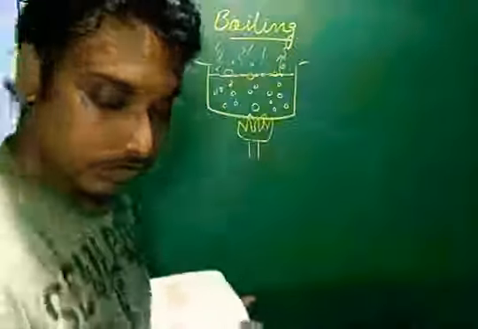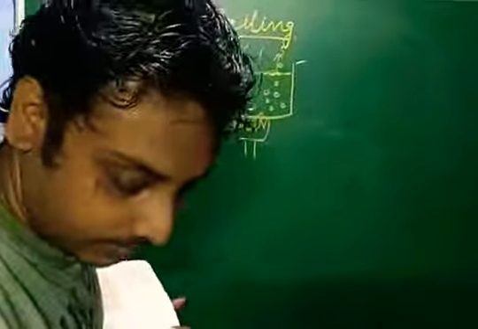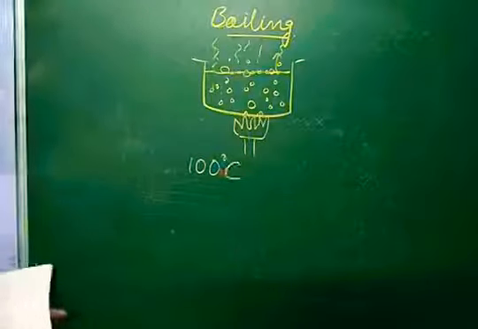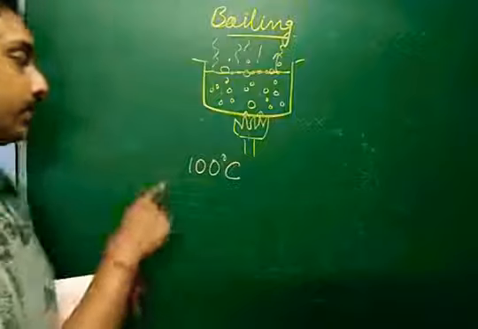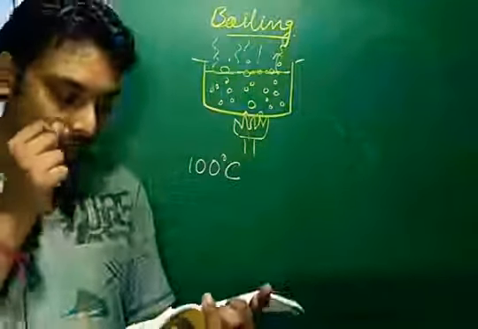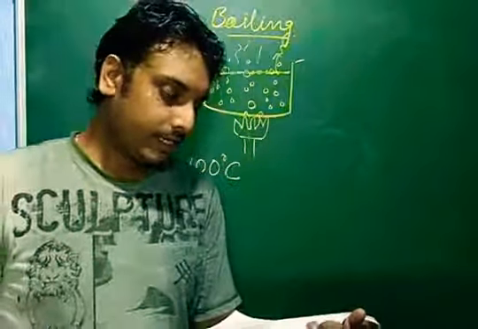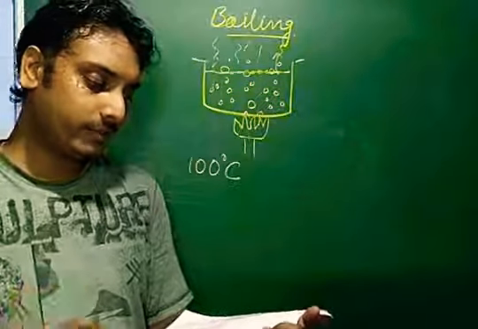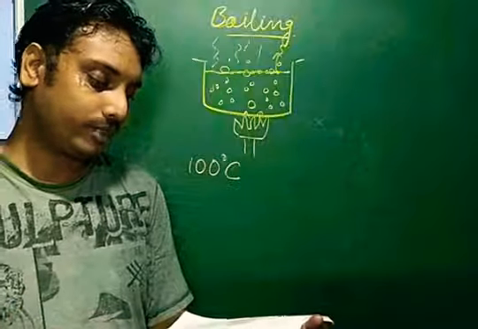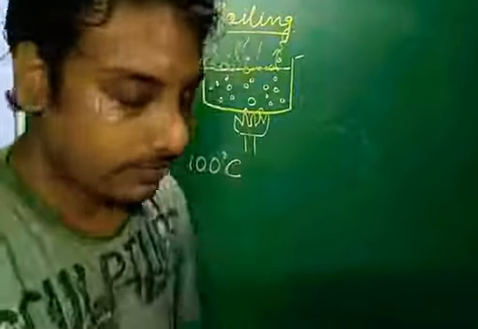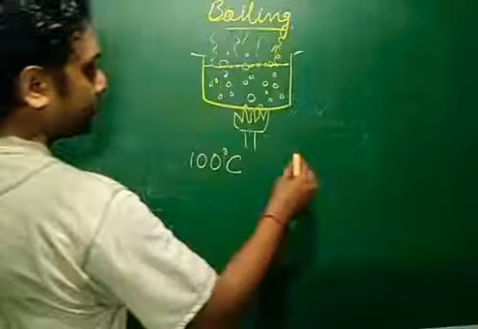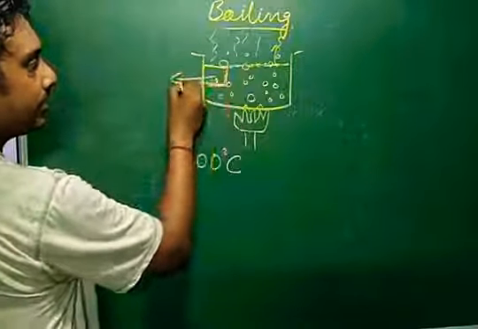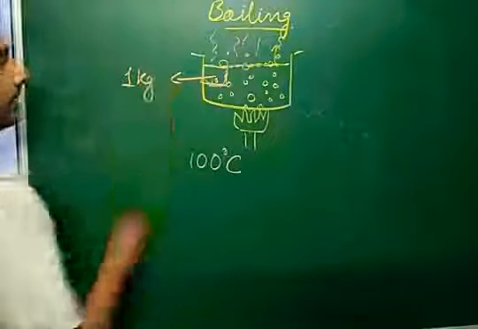Okay, so the boiling temperature of water is 100 degrees Celsius. For water it starts boiling at 100 degrees Celsius. And the amount of heat required to convert a unit mass of liquid into gas at its boiling point is known as latent heat of vaporization. Suppose we are just taking one unit, and suppose this unit has a mass of 1 kg.